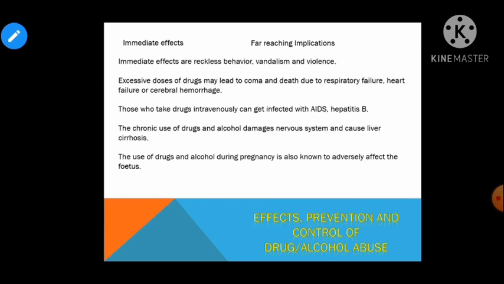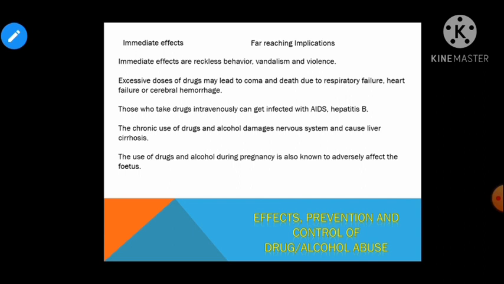Talking about the effects of drug and alcohol. So there are two categories, immediate effect and far-reaching implications. Talking about the immediate effects, so recklessness behavior. Recklessness behavior means careless behavior.